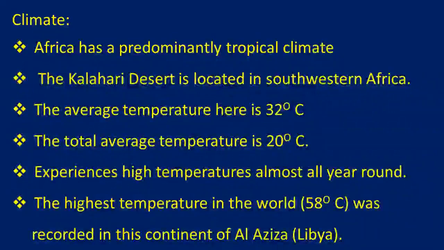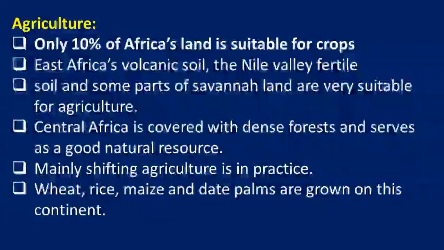Agriculture, if we see, the African continent is not much suitable for crops. Only 10% of the land is suitable. In East Africa, the volcanic soil and the Nile's very fertile soil are very important for agriculture. Central Africa is covered with dense forest and serves as a good natural resource. Shifting agriculture is practiced here.